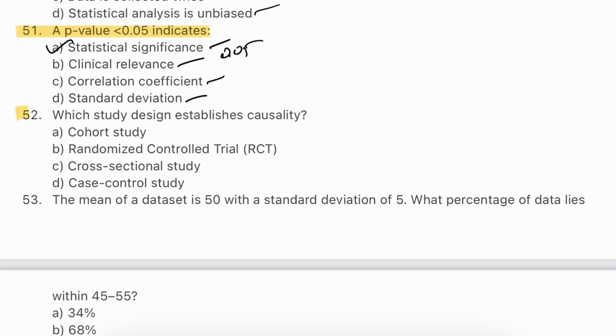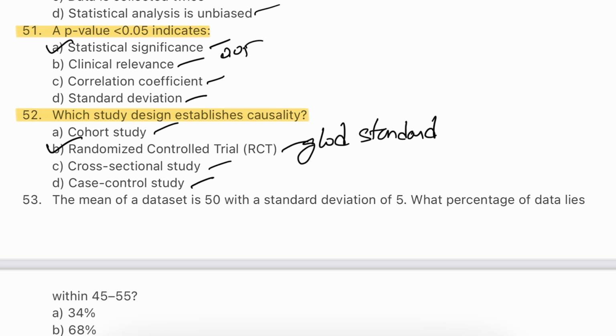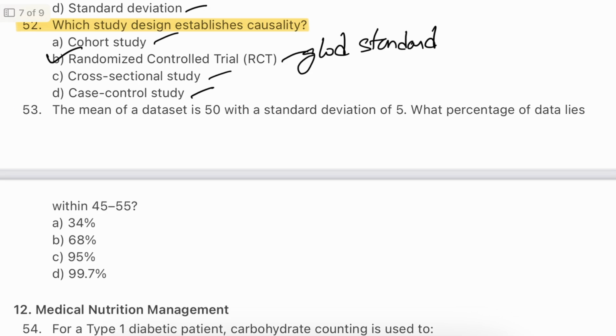Question number 52. Which study design establishes causality? Cohort study, randomized control trial, RCT, cross-sectional study, case control study. The answer will be B. Randomized control trial. Randomized control trials are considered the gold standard for establishing causality because randomization minimizes bias and helps ensure that any difference in outcomes is directly attributed to the intervention.